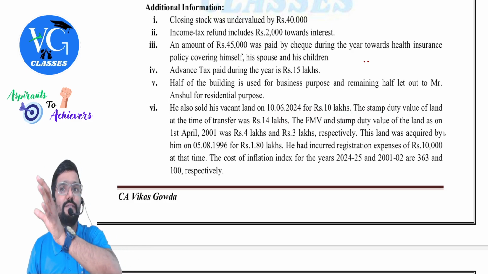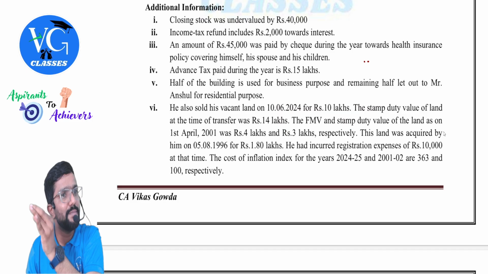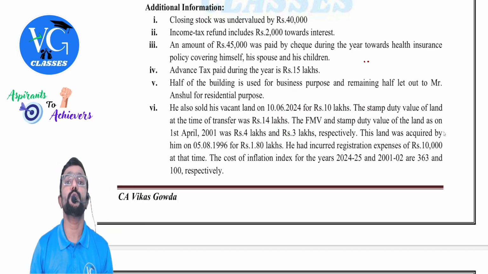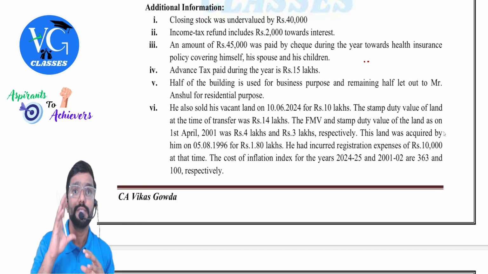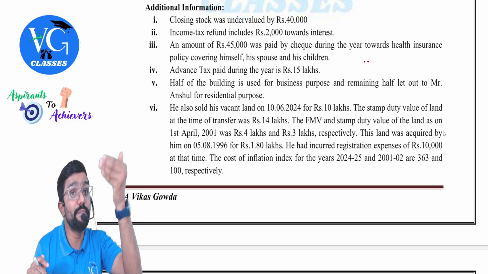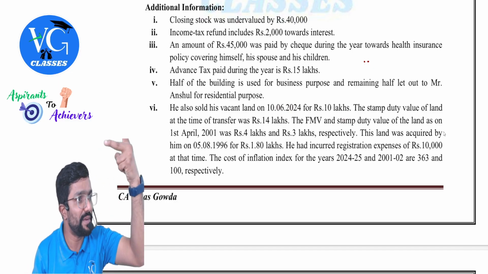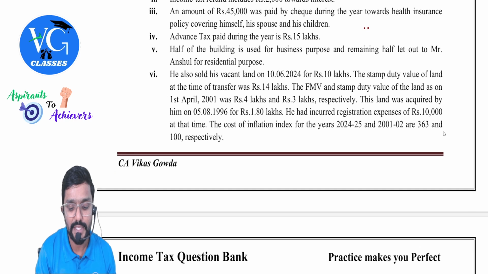Okay, fine. If a long-term asset is purchased before 1st April 2001, which is the base date, then the cost calculation will vary. Sir, as it is land, we need to bring in both FMV as well as stamp duty value. So what will you take? Listen. Stamp duty value and fair market value, both you have to take.